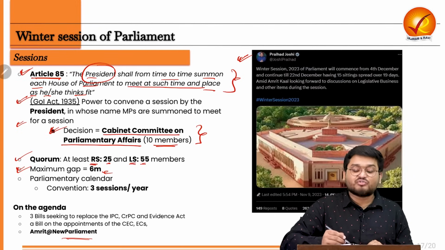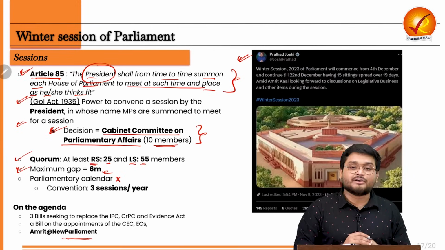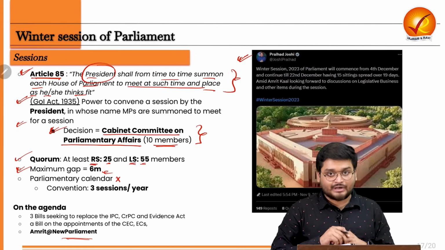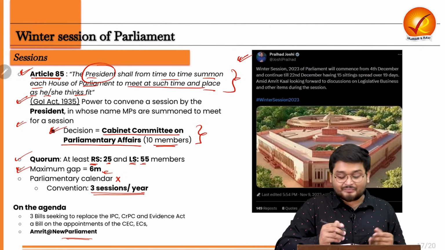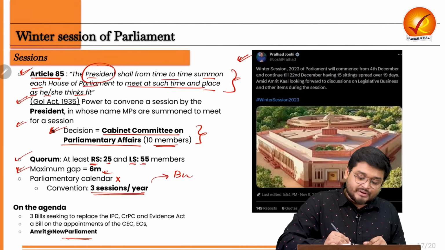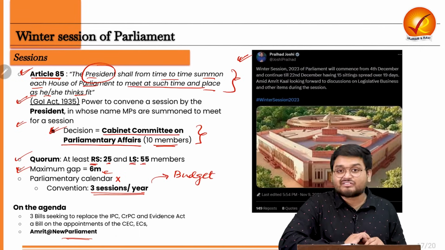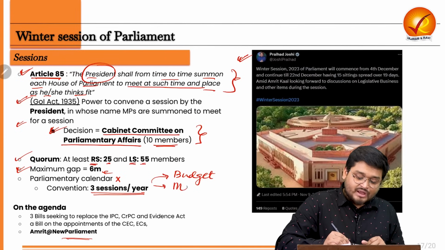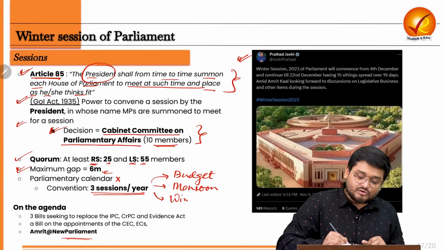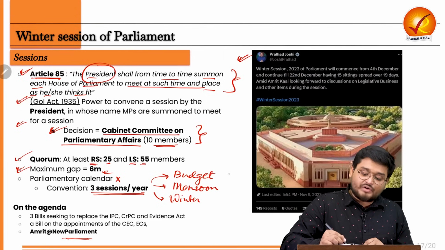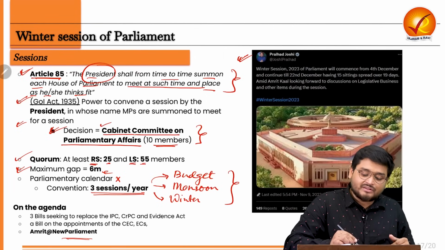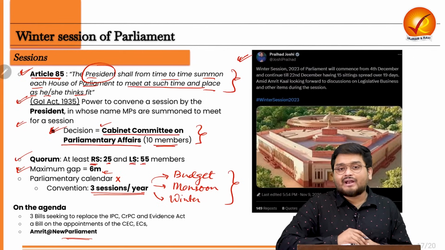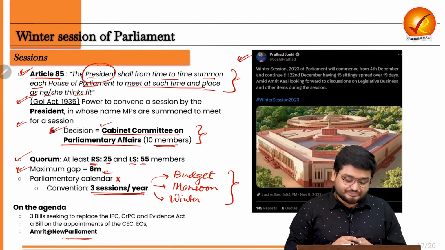But in India, since we do not have any parliamentary calendar, we have a convention that there are 3 sessions per year. First, the biggest session, known as the budget session. Then we have the monsoon session, and finally the winter session. The timing is usually decided by the CCPA, and it will be announced soon.